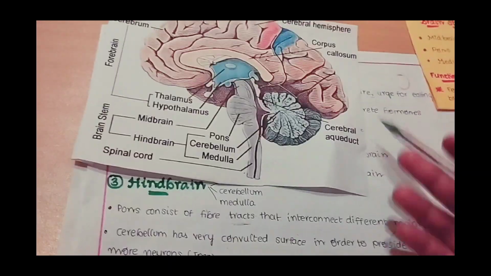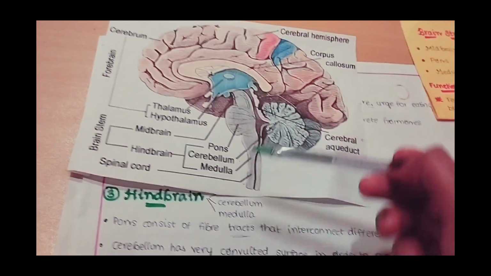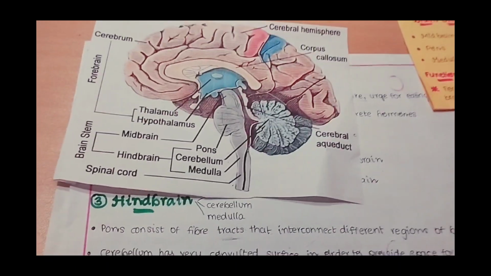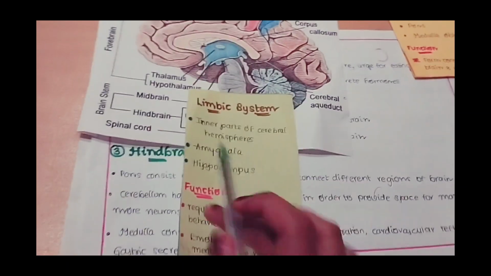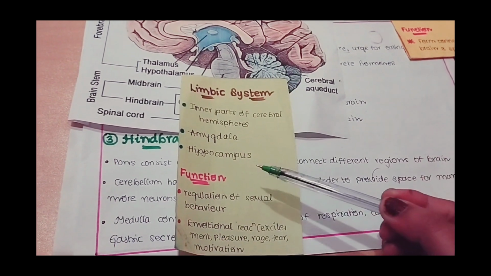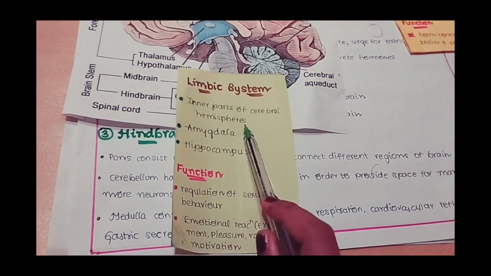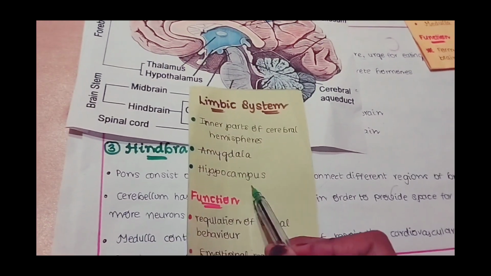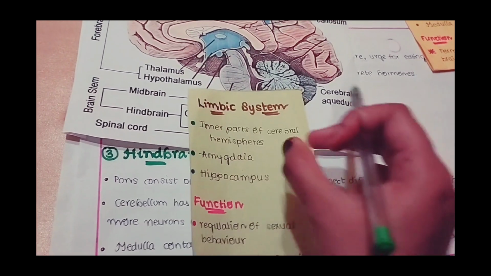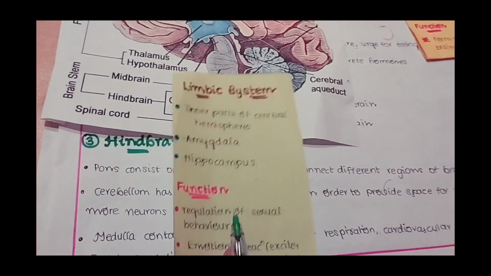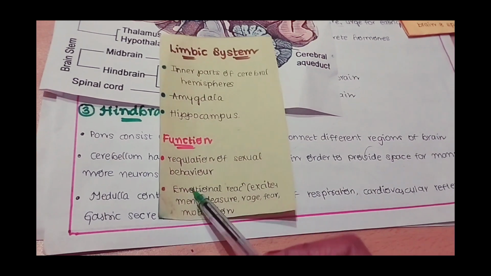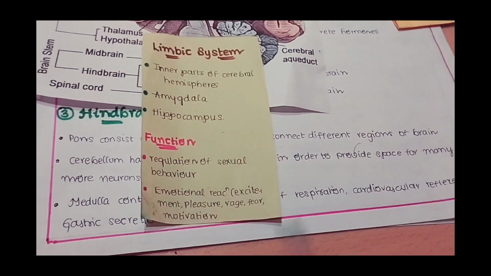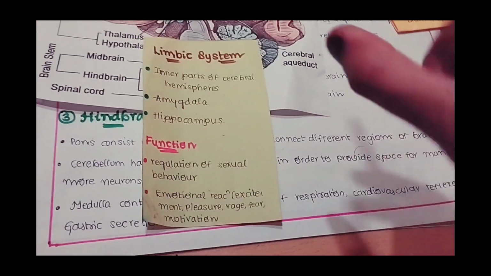This is about hindbrain. We have completed 3 parts of the brain, that is forebrain, midbrain and hindbrain. Before ending the session, let's discuss 2 more terminologies. One is limbic system and another is brainstem. The limbic system has 3 constituents: inner parts of cerebral hemisphere, amygdala and hippocampus, these are the deep structures of the brain. The function of limbic system is regulation of sexual behavior, emotional reactions like excitement, pleasure, rage, fear and motivation.